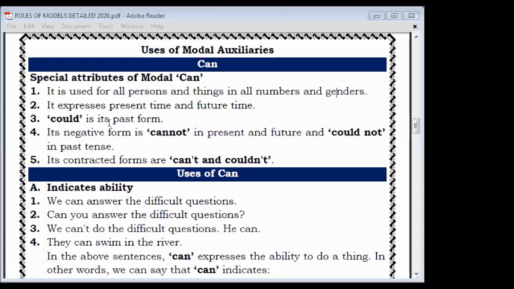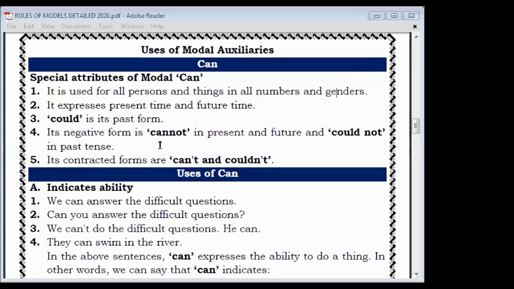Then "could" is its past form, meaning "can" has its past in the form of "could". Where we want to make the past of "can", we can use "could". Next, its negative form is "cannot". Remember this: "can" and "not" cannot be separated. We can never write "can", then a space, then "not". If we write like this, it is wrong. You should write "cannot" together as a single word in present and future tense, but "could not" in past tense. So in present and future we use "cannot", and for past we use "could not".